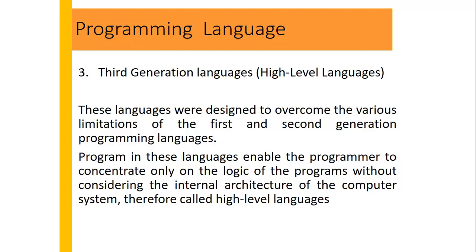The third generation of programming languages is called high level languages. These languages were designed to overcome the various limitations of first and second generation programming languages. Programs in these languages enable the programmer to concentrate only on the logic of the program without going into the internal architecture of the computer system, therefore they are called high level languages. It's a language which is more friendly to the programmer or user rather than the computer, and we place a device or software in between which converts our understandable language to computer understandable language.